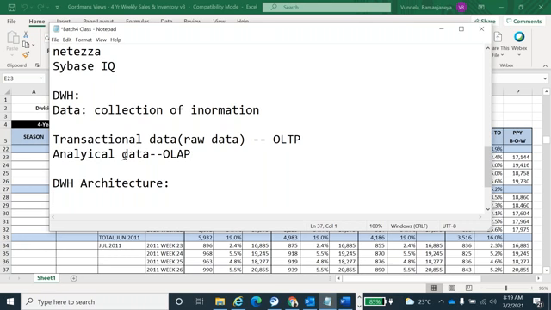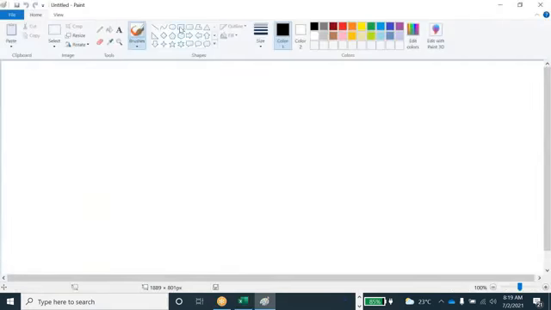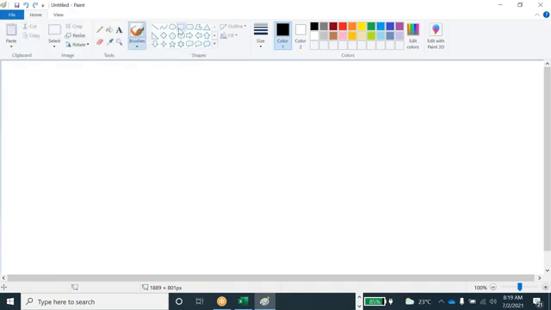That could be a database, a flat file, or a legacy system, or they can take it directly from a web application. So anywhere. This is the raw data.